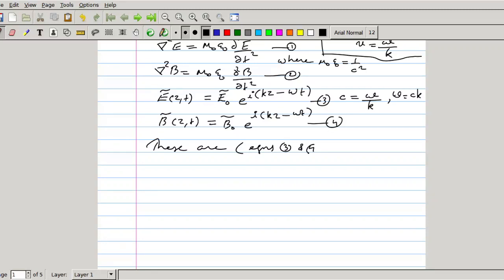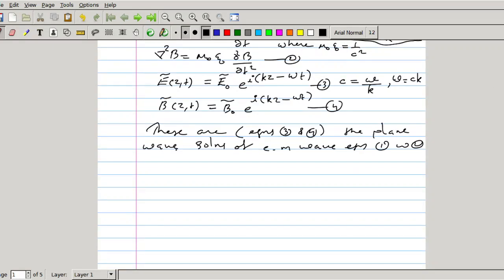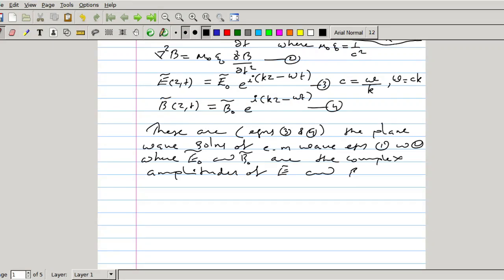These are the plane wave solutions of electromagnetic wave equations 1 and 2, where E0 and B0 are the complex amplitudes of electric field vector and magnetic field vector.